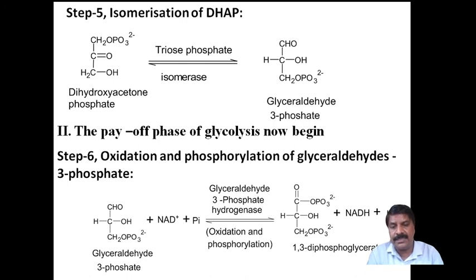Therefore in the sixth step, glyceraldehyde 3-phosphate reacts with nicotinamide adenine dinucleotide in oxidized state plus inorganic phosphate. When these react in the presence of glyceraldehyde 3-phosphate dehydrogenase, oxidation and phosphorylation take place to form 1,3-diphosphoglycerate, with liberation of NADH plus hydrogen ion.